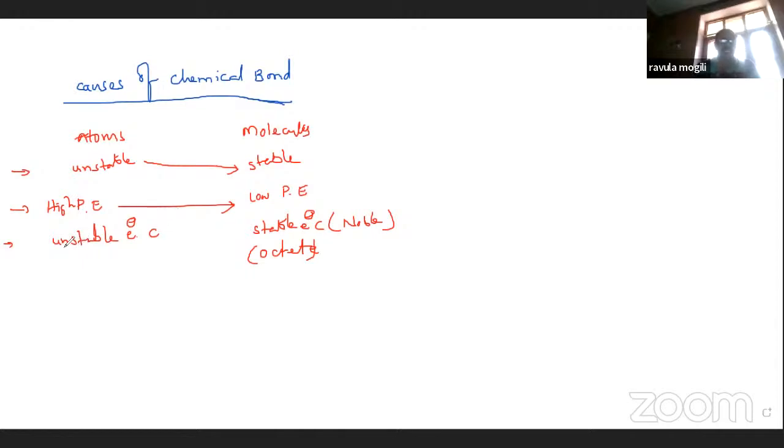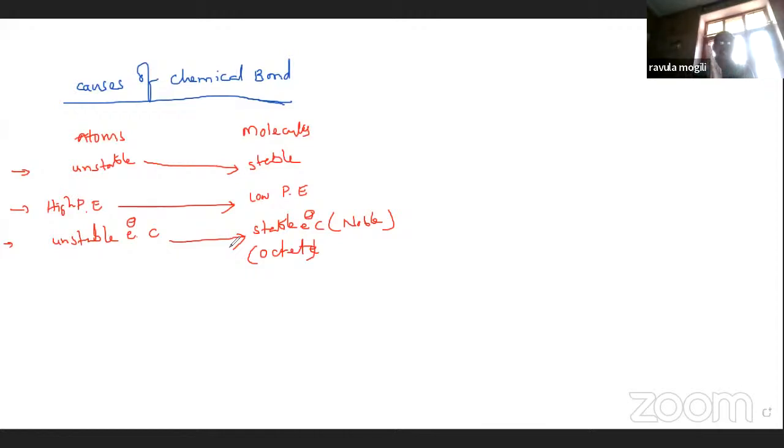Next one here, unstable electronic configuration to stable electronic configuration by gaining or loss of electrons. Nana, why are atoms converted into molecules? So here, unstable atoms are converted into stable molecules.